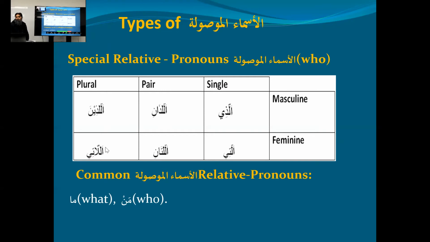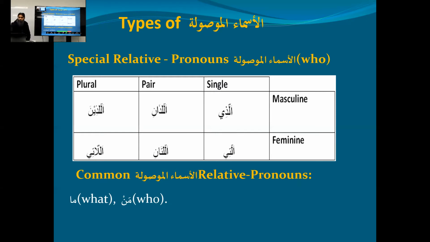Allati. Now, if you remember the Quranic ayah, whatever you know, most commonly you just see these two, Allazi and Allazina. The rest of them are very rare. For example, when Allah talks about the Zani and the other guy, He says Allazani Yatiyanaha, then He talks about Allazani. But mostly you see Allazi and Allazina.